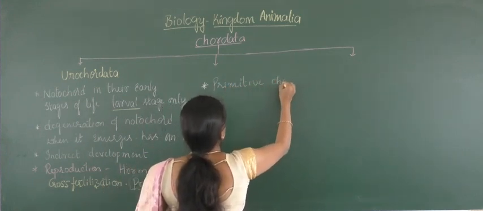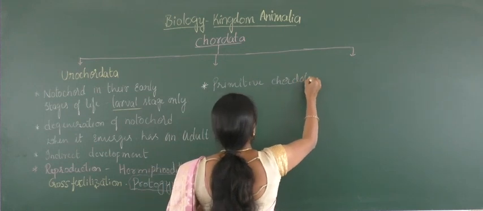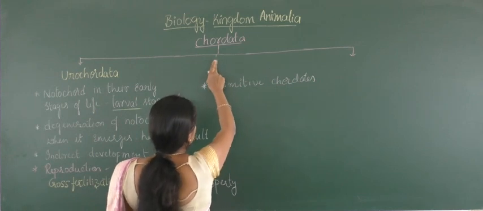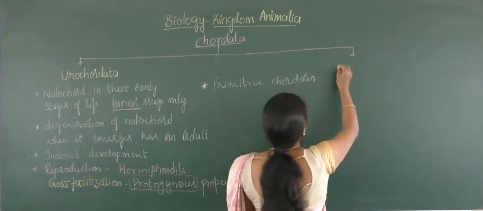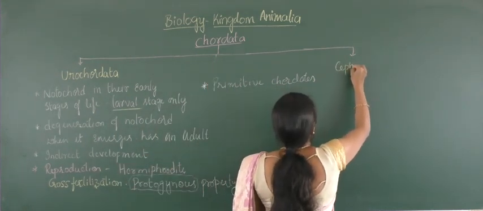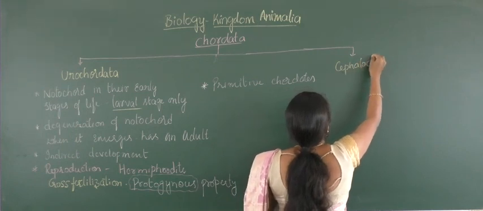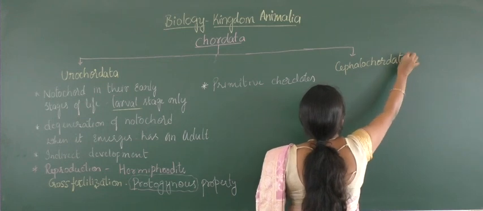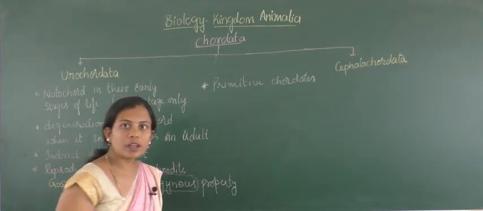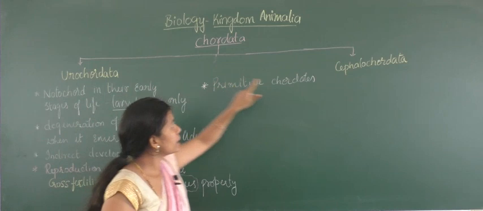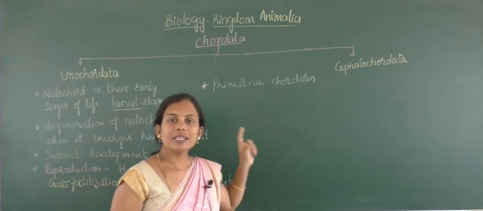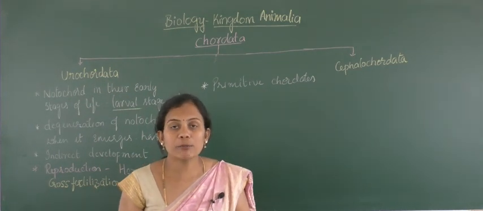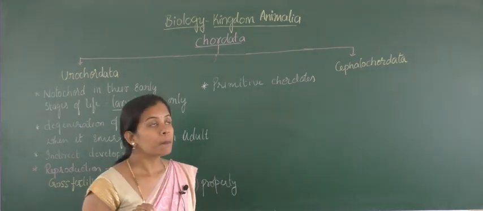Primitive chordates. After Urochordate, the second one we take here, the next one is Cephalochordata. Okay? So both Urochordata and Cephalochordata are two subphylum of Chordata, and the third subphylum is Vertebrata.